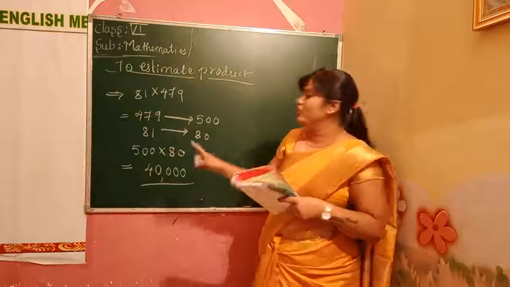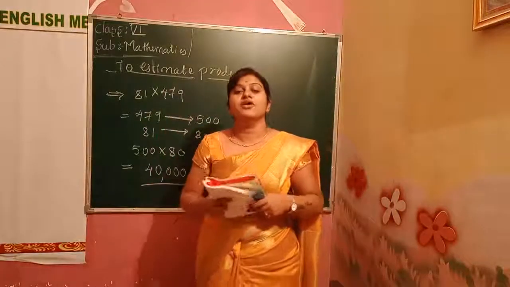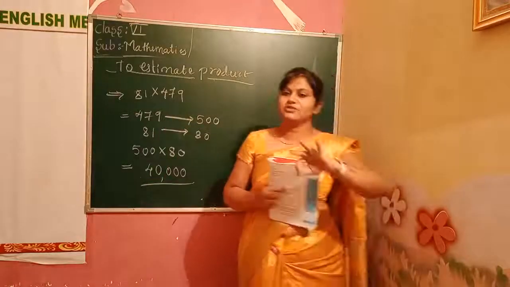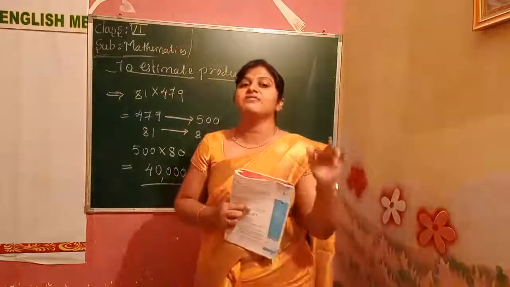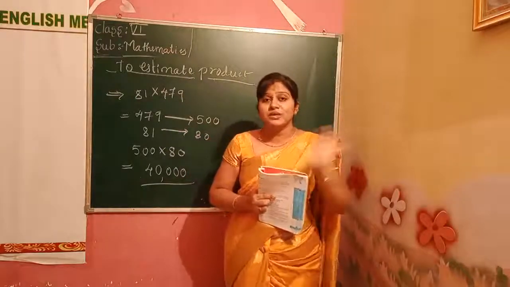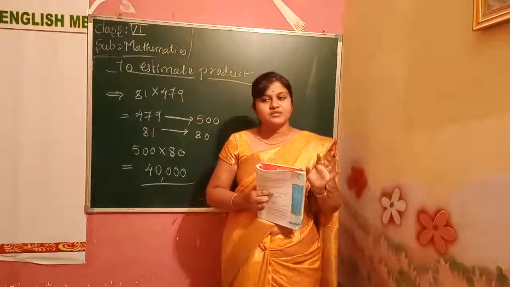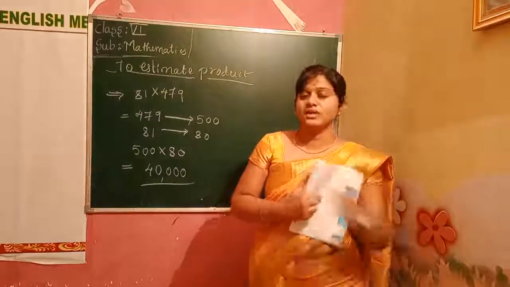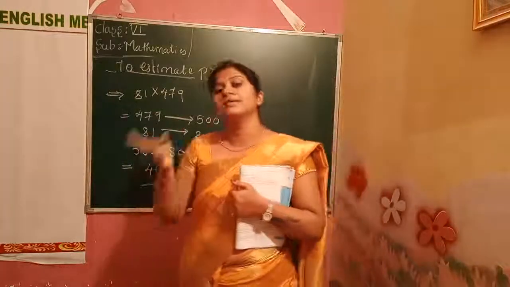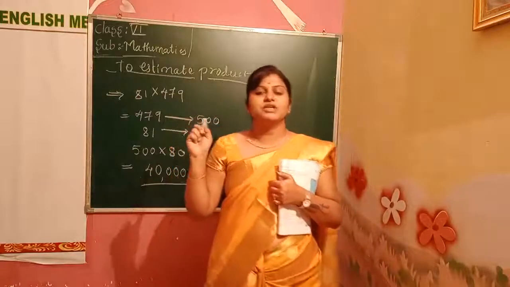Before we multiply, before we add, before we subtract, what we do? We have to round off the numbers to the nearest. After that we have to multiply, add or subtract. After doing the sum, after doing the estimation of the differences, don't round off. That is a wrong thing. We have to do like this. First we have to round off, after that we have to add, subtract and multiply. Okay, understood the method, children?